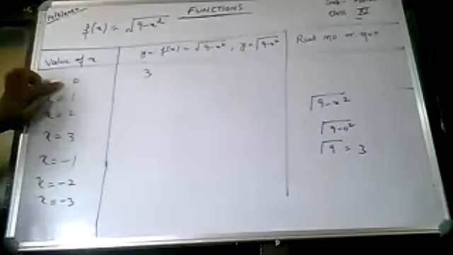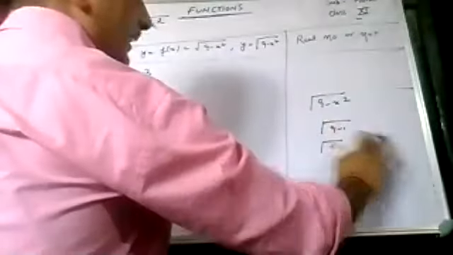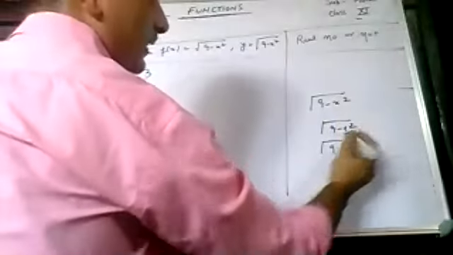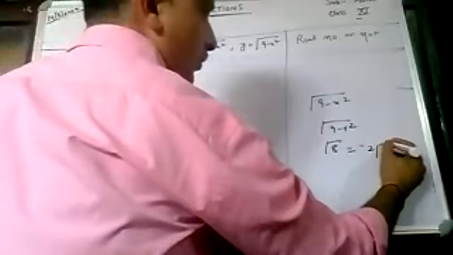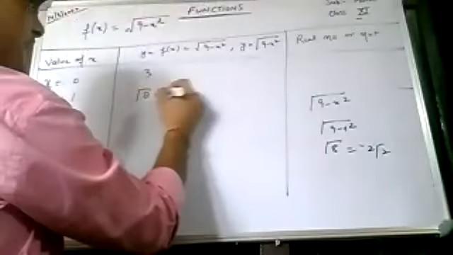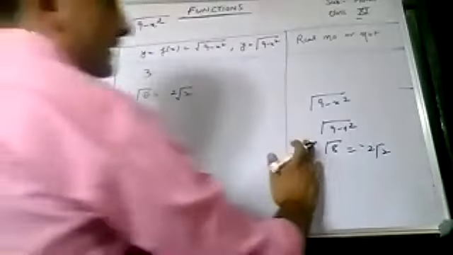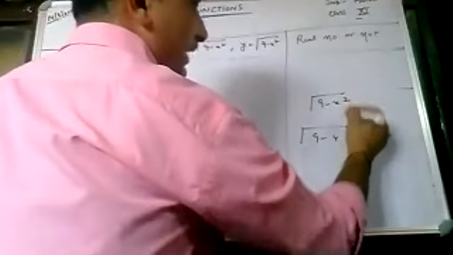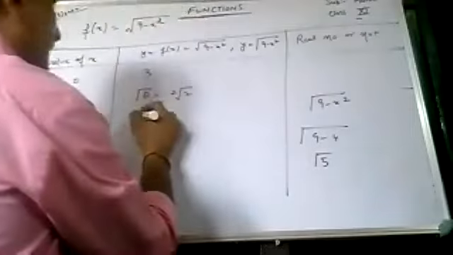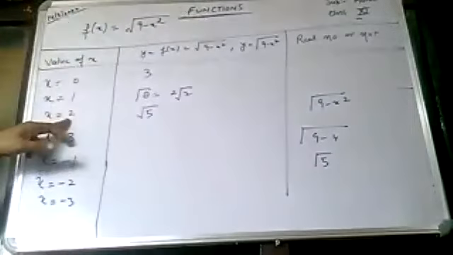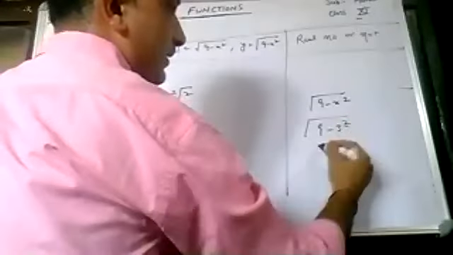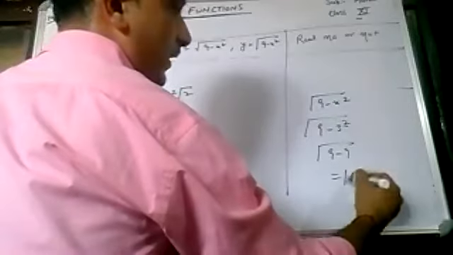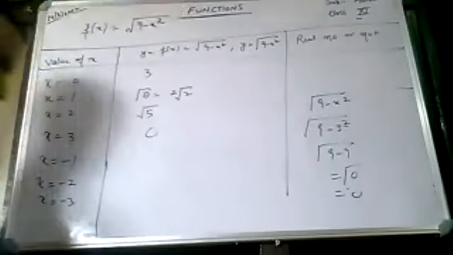Clear class? Then x को 1 लगाओ, so this is 9 minus 1 square, so this is under root of 8. 9 minus 1 is 8, under root of 8 can be written as 2 root 2. If you put x is equal to 3 here, sorry, x is equal to 2 लेते हैं, so this is 9 minus 2 square is 4, so under root of क्या आएगा 5. ठीक है, then if you put x is equal to 3, x को 3 लगाओ, so this is 9 minus 3 square, so this is 9 minus 9, so answer क्या आएगा, under root of 0 is 0, so answer 0.